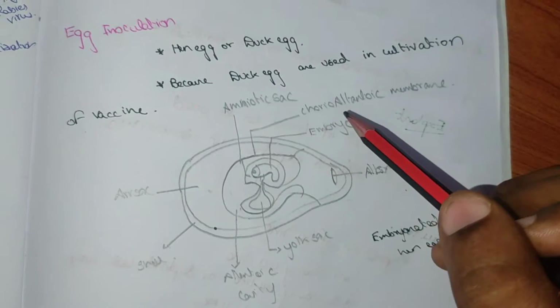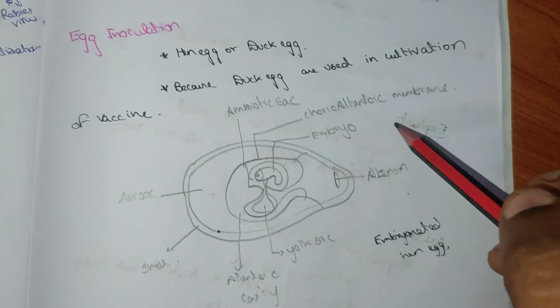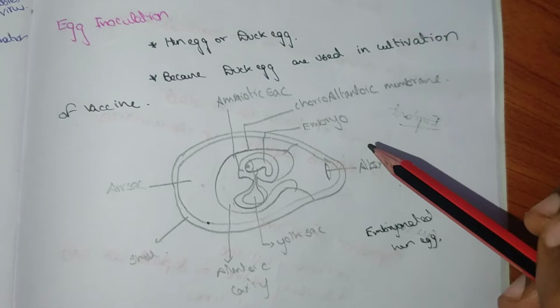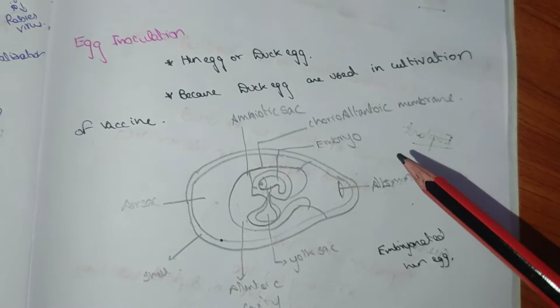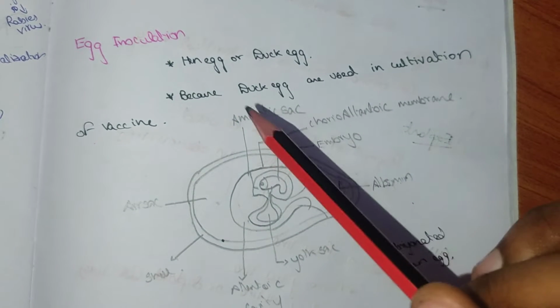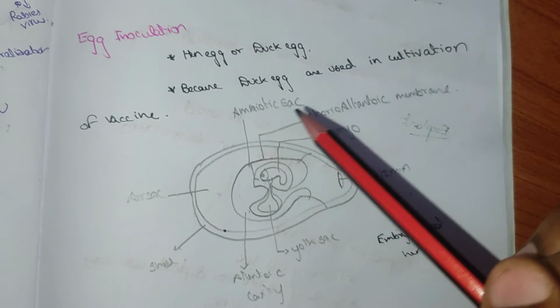These are the four important things you should remember: amniotic sac, chorioallantoic membrane, allantoic sac, and yolk sac.